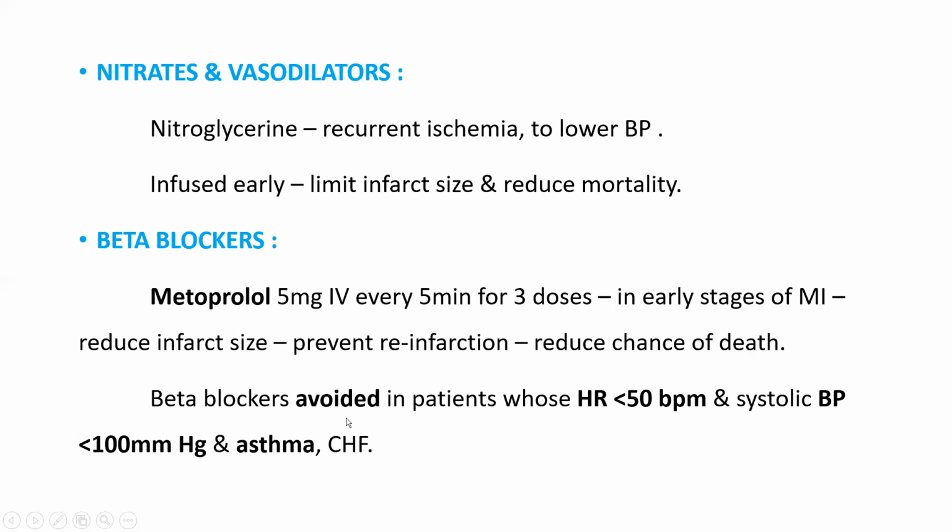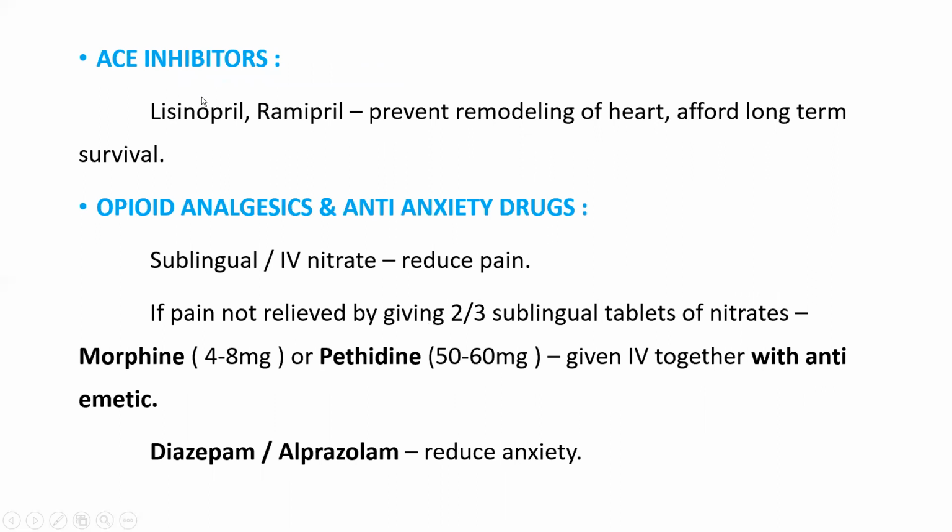Then beta blockers are avoided in patients if the heart rate is less than 50 beats per minute, systolic BP less than 100 mmHg, asthma, or heart failure. In those conditions, beta blockers should not be given. Then ACE inhibitors, lisinopril and ramipril, are mostly prescribed. They will prevent the remodeling of the heart and afford long-term survival. Then opioid analgesics and anti-anxiety drugs, because the patient will have pain and at the same time may have anxiety also. For that also we need to give drugs.